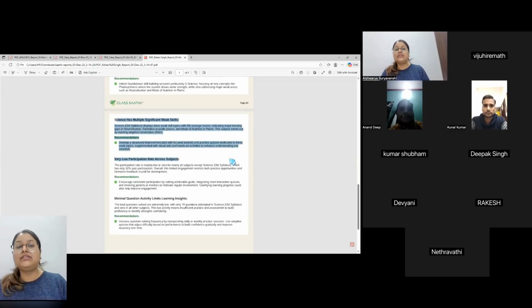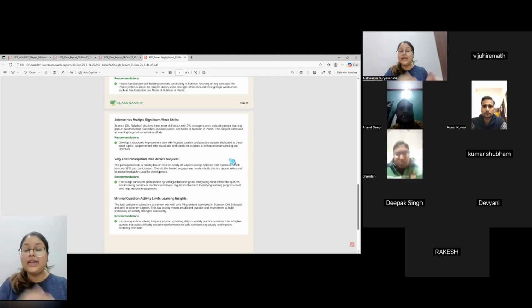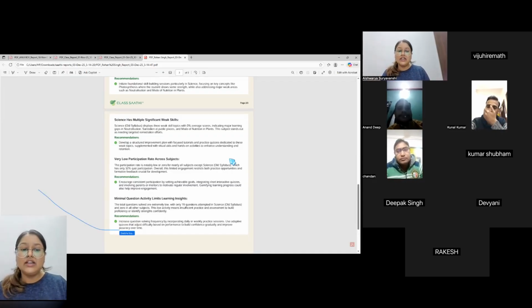So usually when you create a manual report card and you just see the numbers there, you may give feedback that maybe you just need to work on maths, you need to focus on maths subject. But where to focus on maths subject? Do you need to focus on linear equations? Do you need to focus on the cube root, square root concept? What exactly you want to focus on will be given to you in this report.